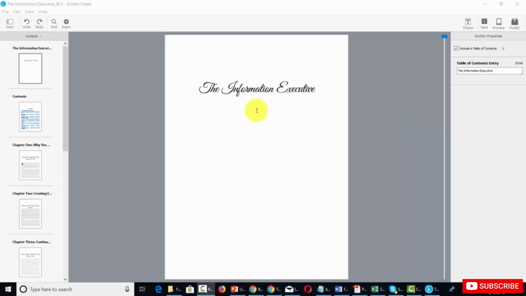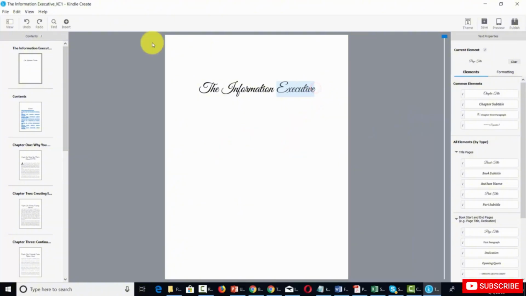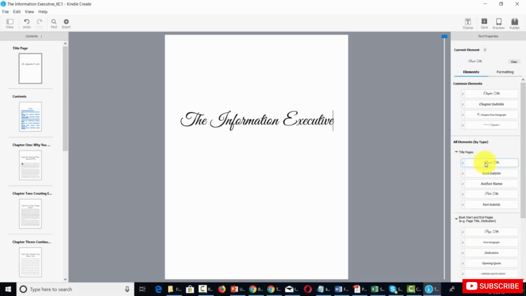Now that you've chosen a theme, what you can do is use the tools in Kindle Create to format your title page and or front book matter. And in order to do that, what we're going to do is place our cursor inside of the title page first. And what you're going to notice is that you have a Properties tab here on your right side menu. So what we're going to look at first is the title page content. And if we place our cursor inside, what you're going to notice is that the title will then change positions, and it'll also change the view of how the title page actually looks.